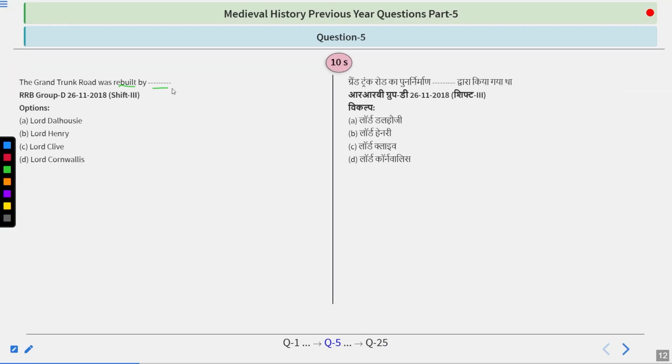Grand Trunk Road was rebuilt by Lord Dalhousie, Lord Henry, Lord Clive, or Lord Cornwallis. Try to give the answer of this question.